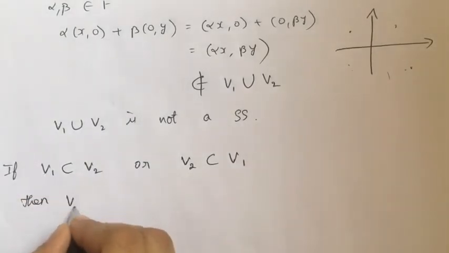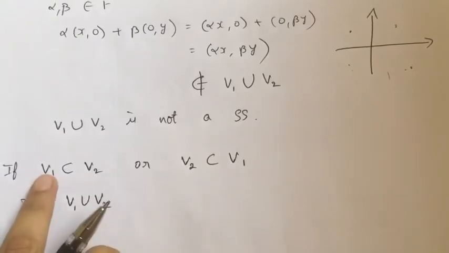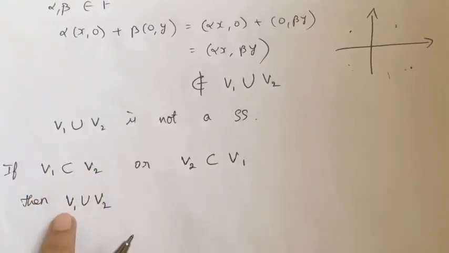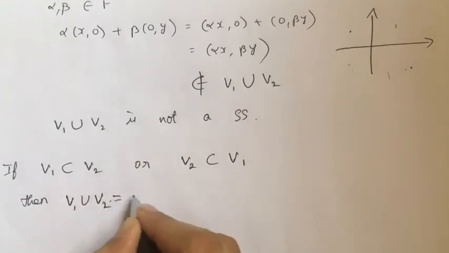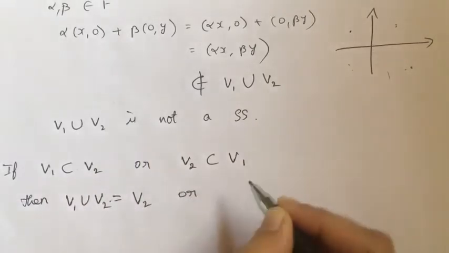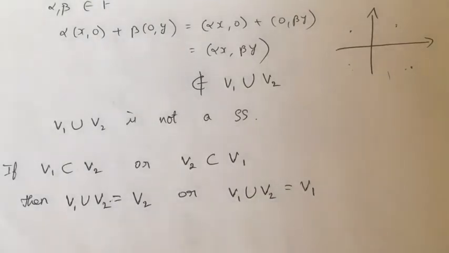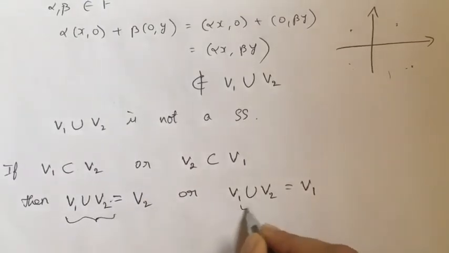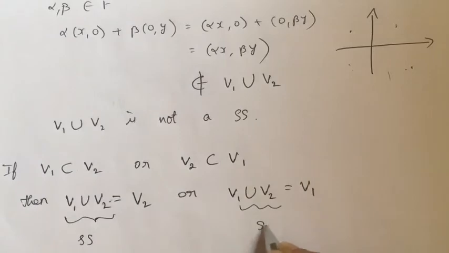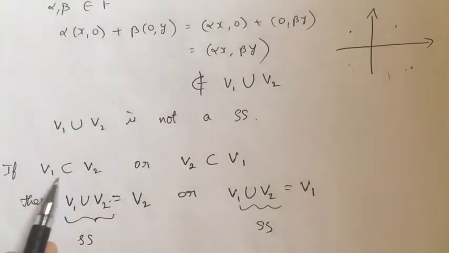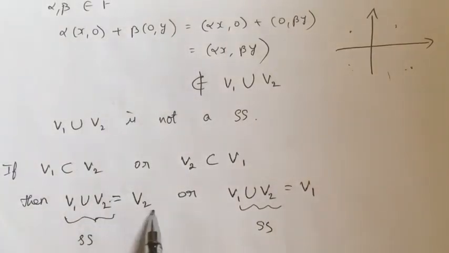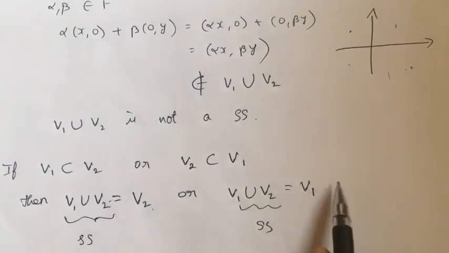If V1 is a subset of V2, then V1 union V2 is V2 only, or V1 union V2 is V1 only. Since V1 and V2 are subspaces, this union is also a subspace.